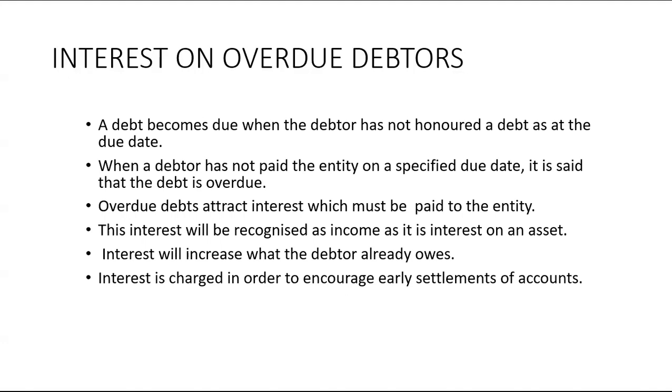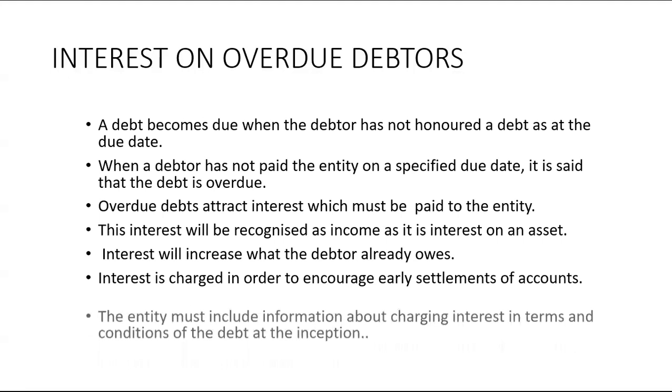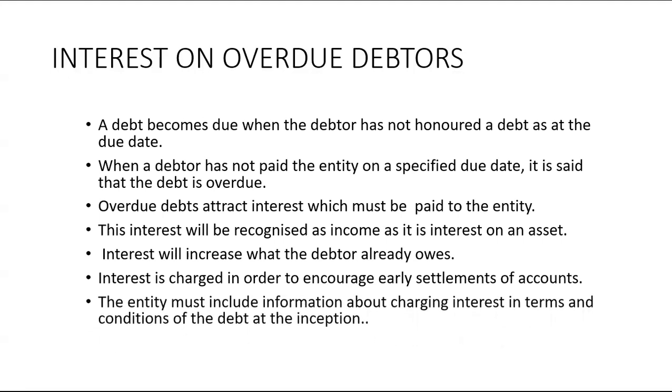Now, the entity must include information about charging interest in the terms and conditions of the debt at the inception. So basically, when you sign a contract with the debtor and allow the debtor to buy goods from you as the business, on that day, in the terms and conditions, you must specify that if they don't pay within a specified period, they will have to pay an extra amount, which is a percentage of what they owe. And that extra amount is called interest. Interest is only payable for overdue debts.